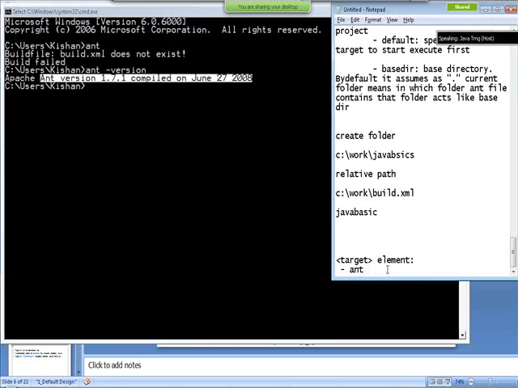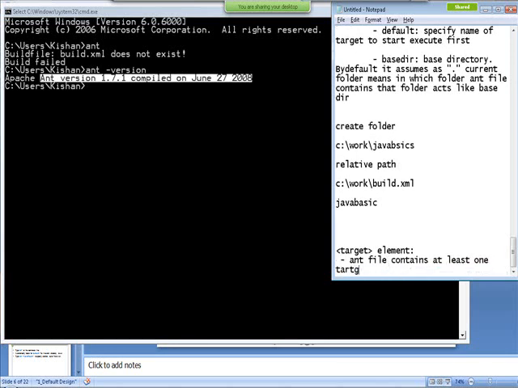An Ant script or Ant file contains at least one target, and it may have more targets. So then you will get a question, what is this target?